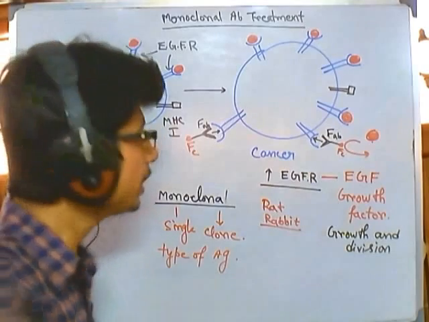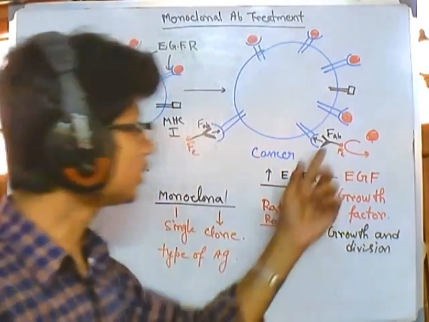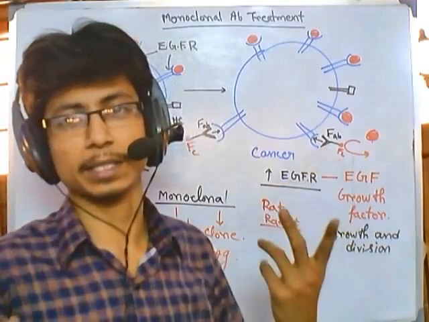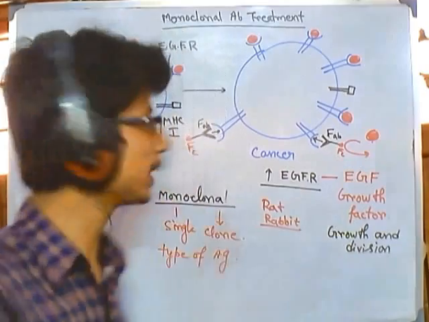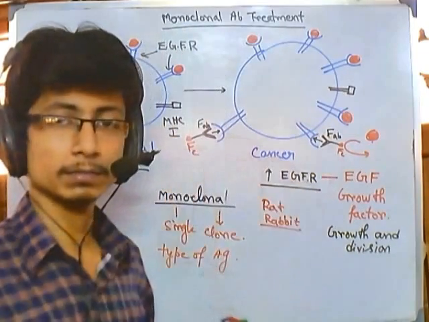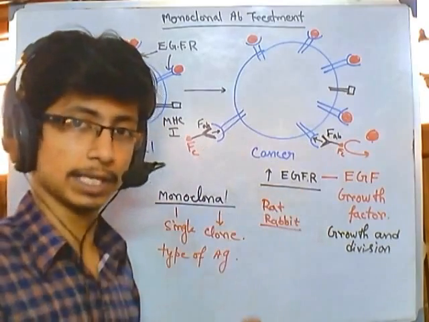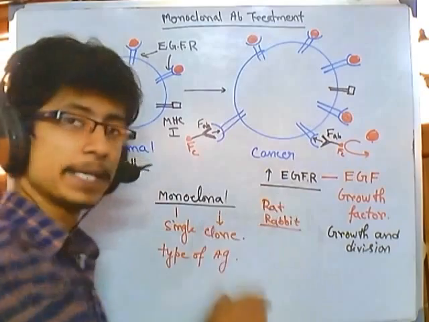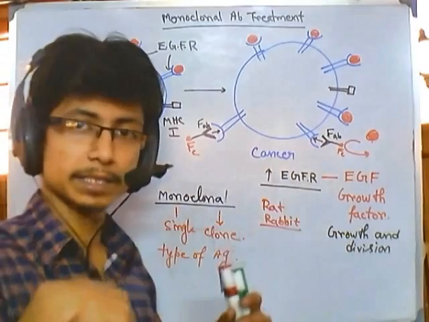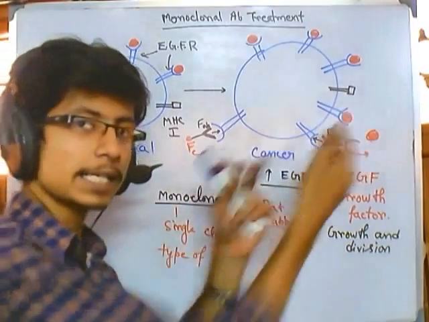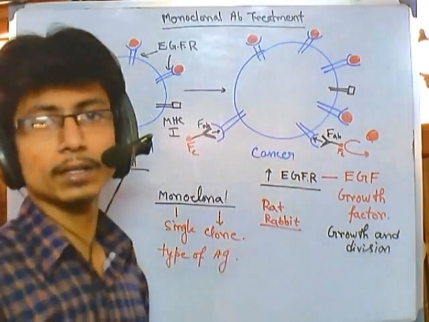So what we need to do is replace these Fc portions with the human type, right? We cannot use humans as a production house for monoclonal antibodies. That is illegal, against ethical values, right? So that's why we need to produce them in rat or rabbit. But if we keep this Fc portion as rabbit or rat, there are anti-rat and anti-rabbit antibodies present inside our body that can go against these Fc portions and degrade these antibodies. And if it does so, it will lead to failure of our process, right?